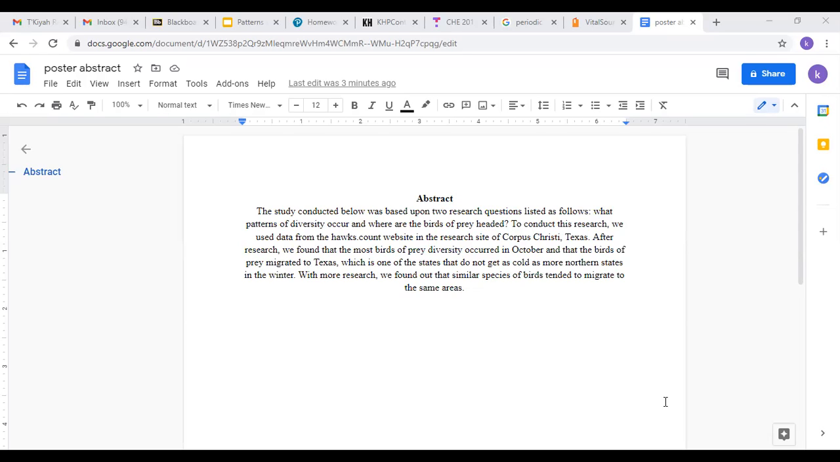The abstract. The study conducted below was based upon two research questions listed as follows. What patterns of diversity occur and where are the birds of prey headed? To conduct this research, we used data from the Hawks Count website and the research site of Corpus Christi, Texas. After research, we found that the most birds of prey diversity occurred in October, and that the birds of prey migrated to Texas, which is one of the states that do not get as cold as more northern states in the winter. With more research, we found out that similar species of birds tended to migrate to the same areas.